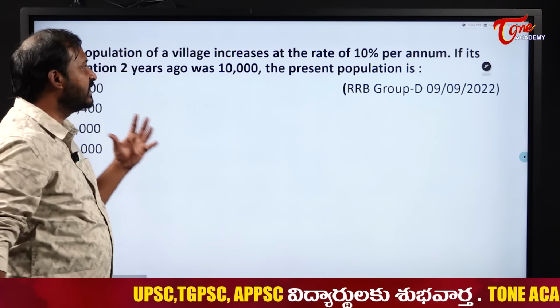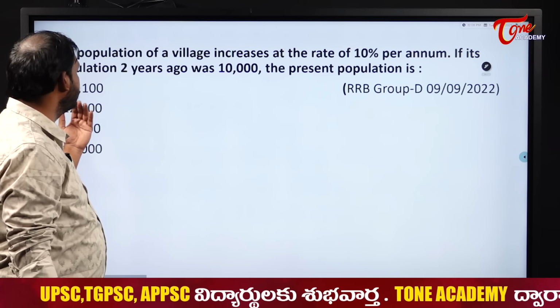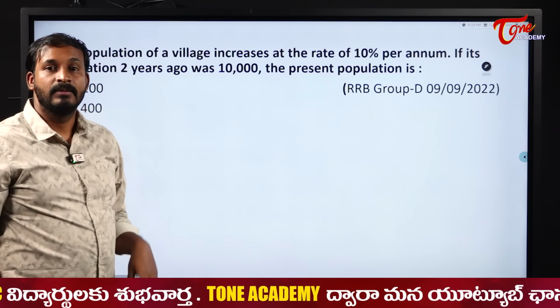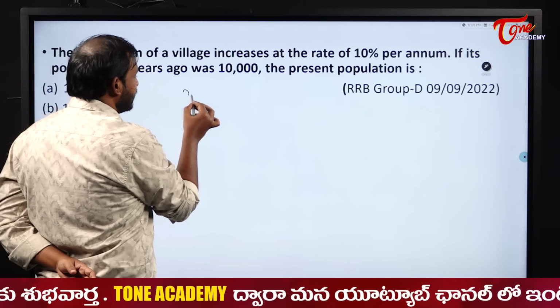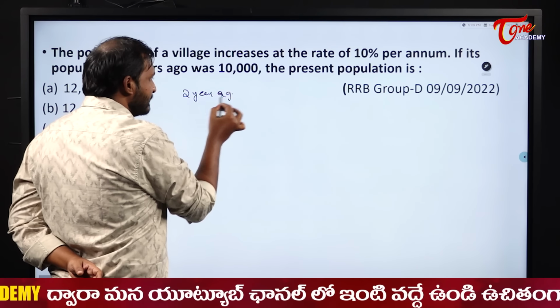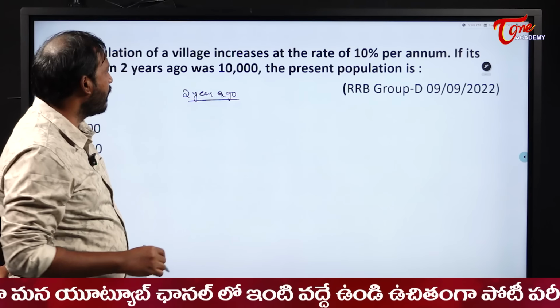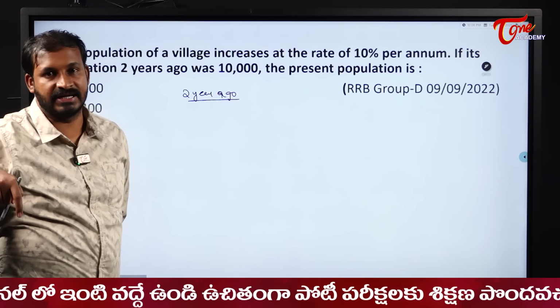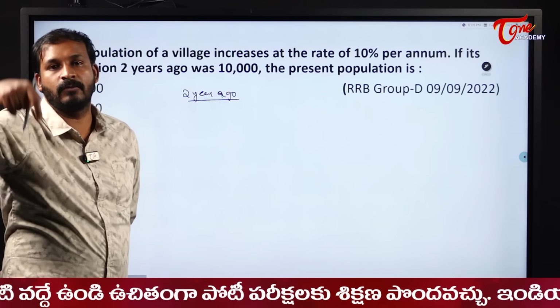The population of a village increases at the rate of 10% per annum. If its population 2 years ago was 10,000, what is the present population? Here I will take 2 years ago as the starting point. From 2 years ago, I am calculating the population. 2 years ago, the population is 10,000. So I am calculating from that instance, not from the present. I am coming from the past to the present.